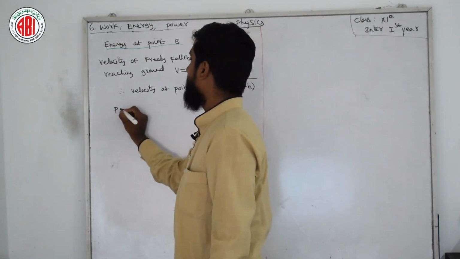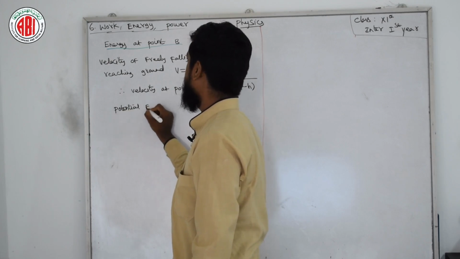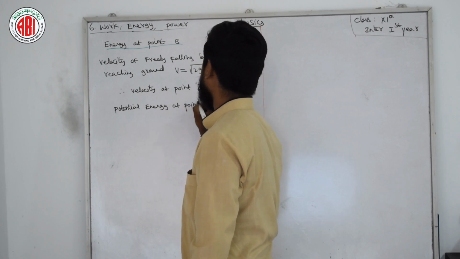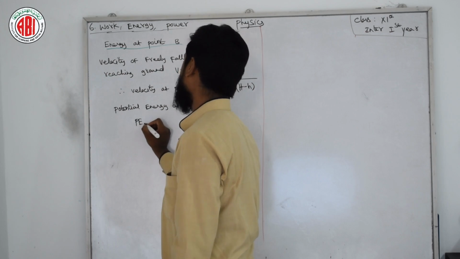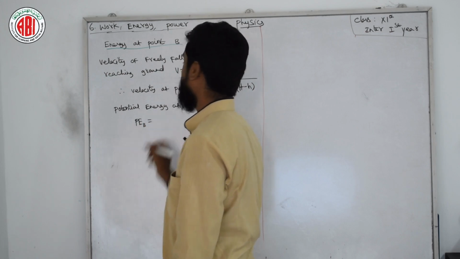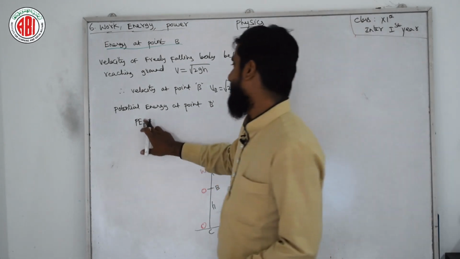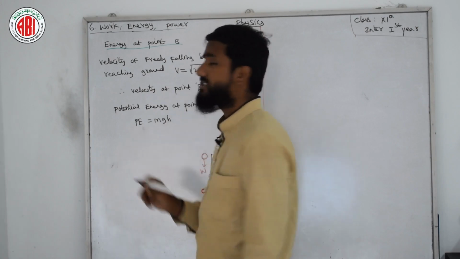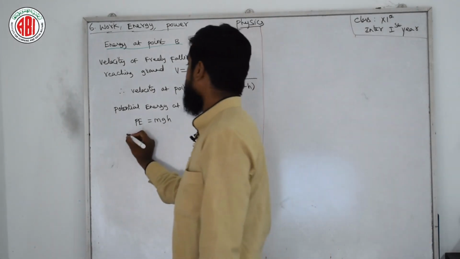Now, potential energy at point B. So at point B, I am writing PE only, no need for PE or KE as in the previous sum. PE is nothing but mgh. Here there is no change in potential energy, but in kinetic energy we know the formula.